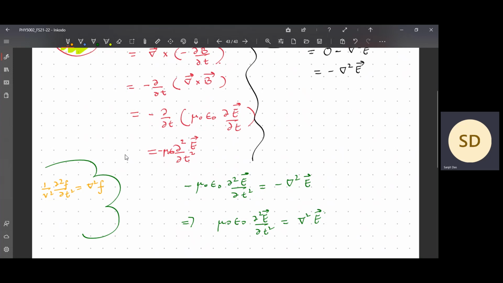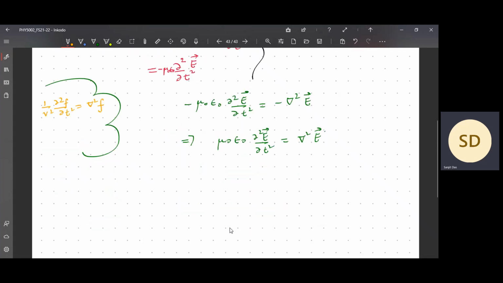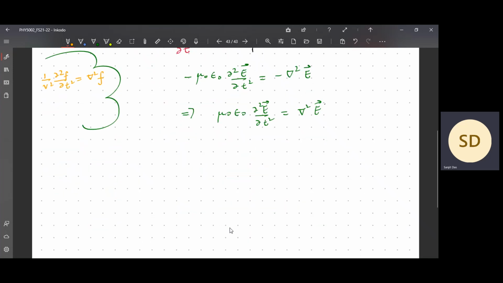Do you agree? So mu naught epsilon naught is nothing but 1 by c square here. If you compute with the values, mu naught epsilon naught is nothing but 1 by c square. Now you can cross check it in one way. Mu naught and epsilon naught, you can check what is what.